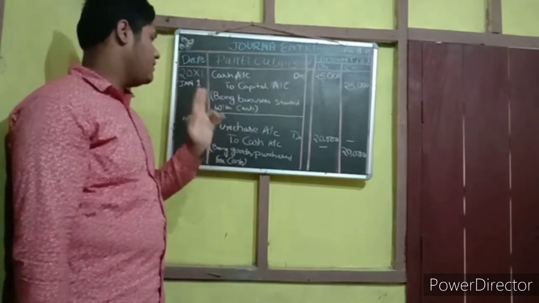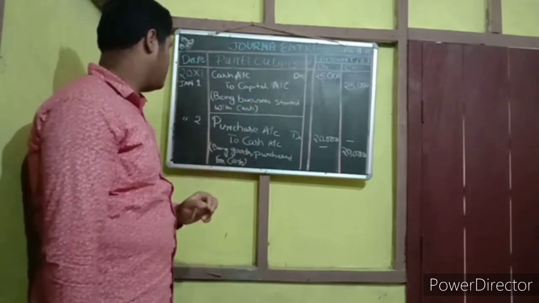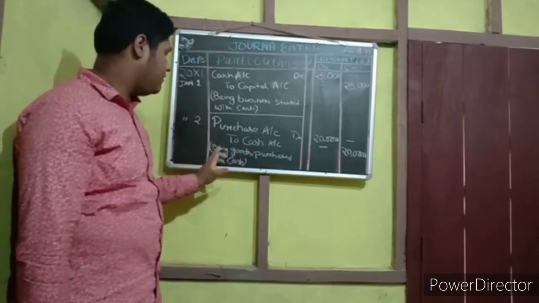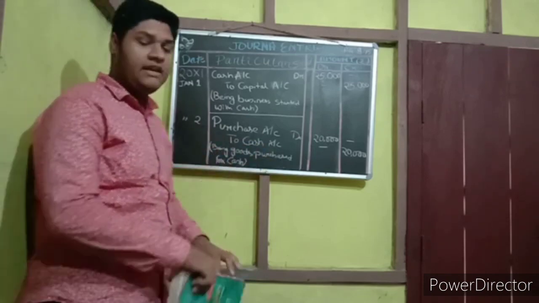And in terms of purchase, the cash will be on the credit side. So the narration is: being goods purchased for cash.